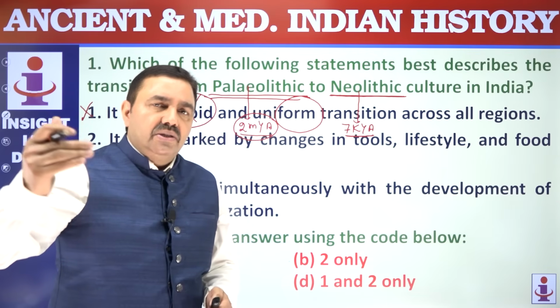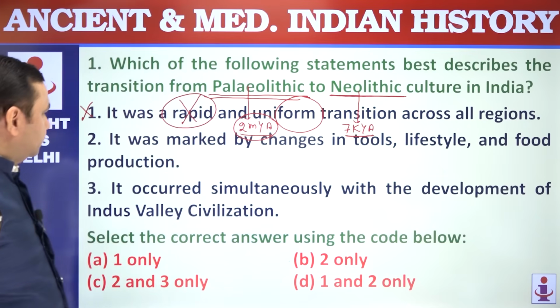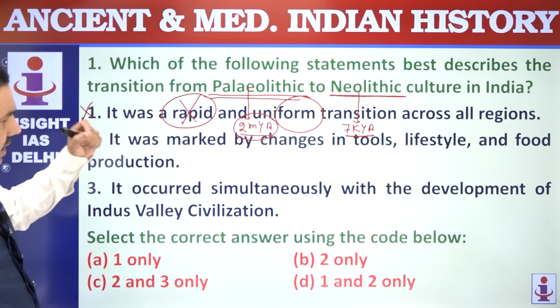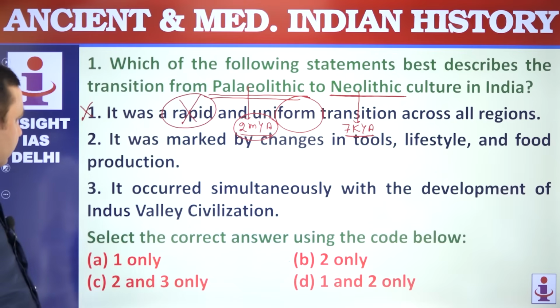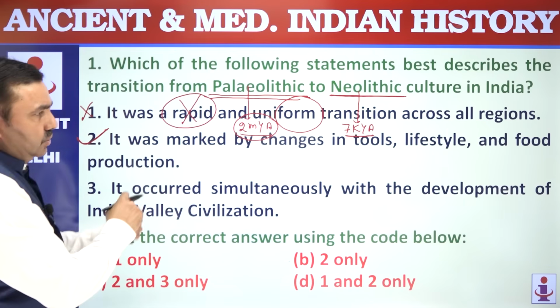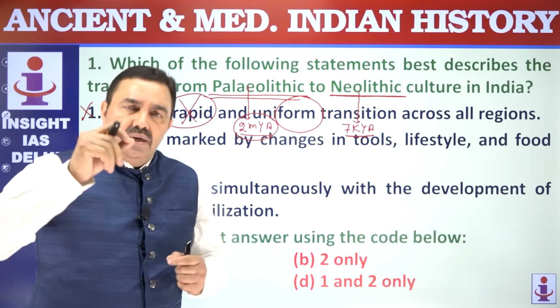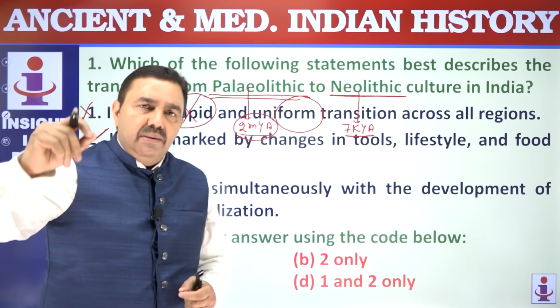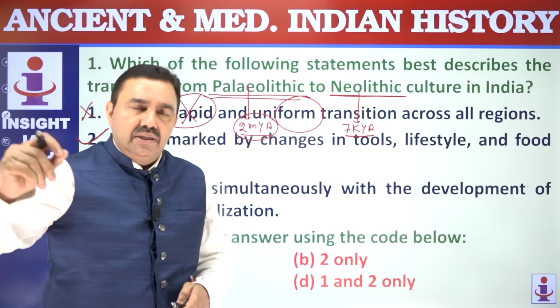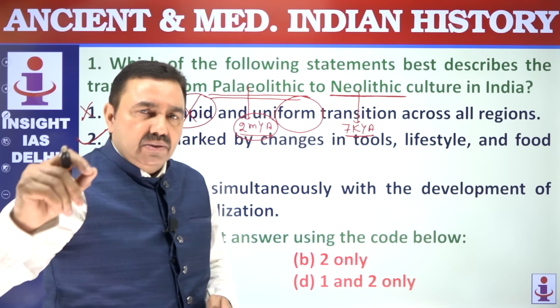That's why different cultures emerged in the Indian subcontinent during this long period. Second point, it was marked by changes in tools, lifestyles, and food production. That is perfectly correct because changes happened in tool technology, changes happened in lifestyle, food. Initially, the man was hunter, food gatherer. In Mesolithic times, the man started domesticating animals, and in Neolithic age, the man started cultivating food grains or agriculture.